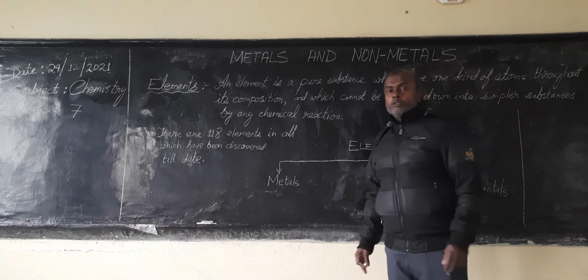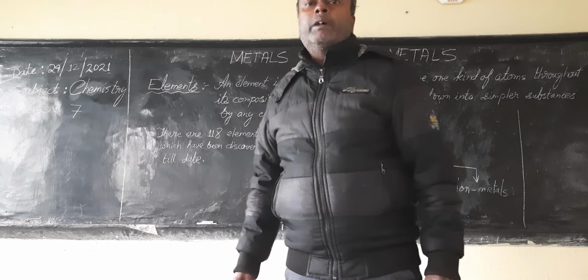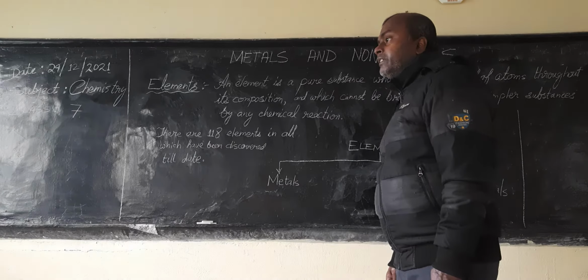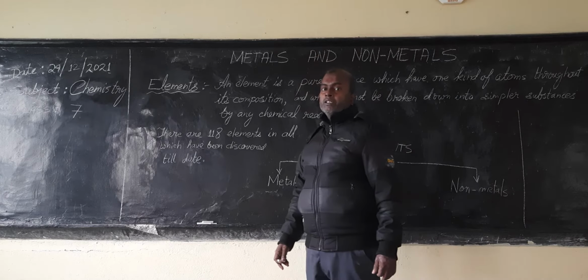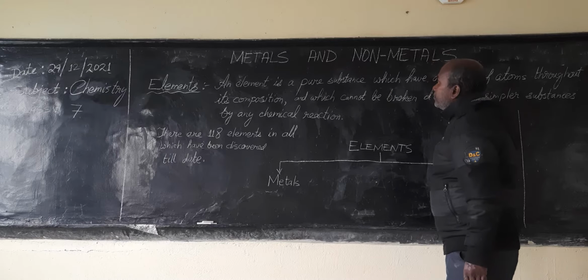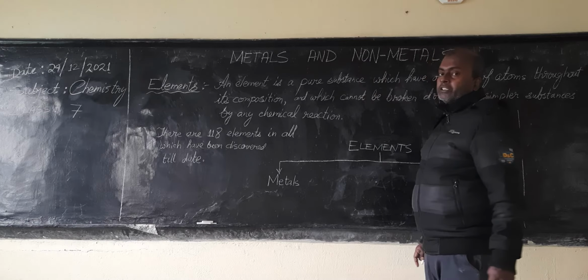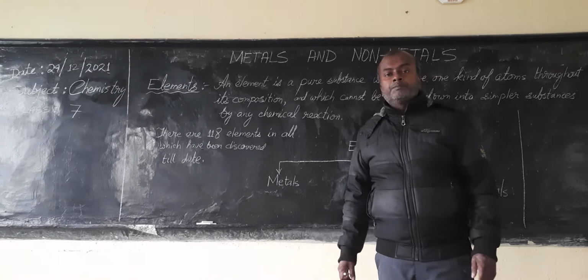Now before we go into metals and non-metals, we need to know that both metals and non-metals are elements. Okay? They belong to the category of elements. Now what are elements? Here I have given the definition. Element is a pure substance. Why is it a pure substance? Because it is made up of one kind of atom.